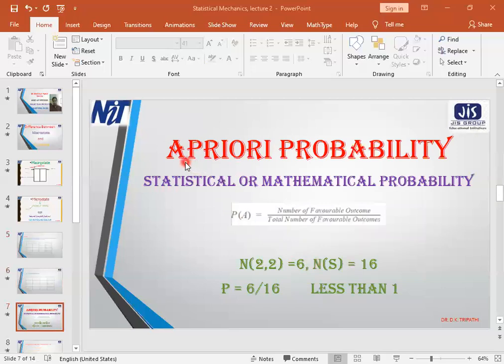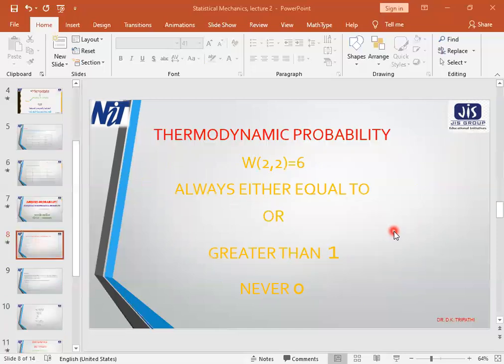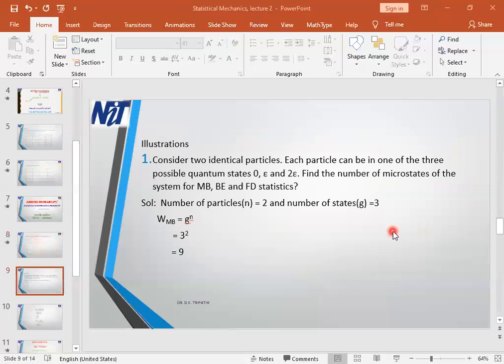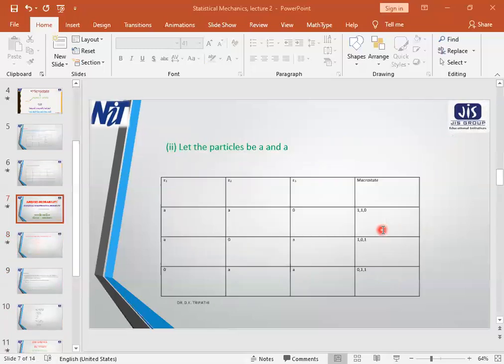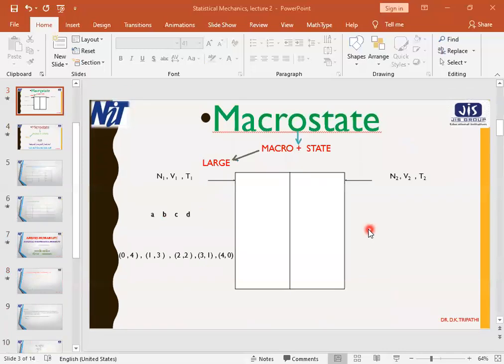Now we are going to have a concept of a priori probability. So what is a priori probability? Before going to that, let us discuss that at first. You just recall in the last class we have taken an example. What was that example? This example.